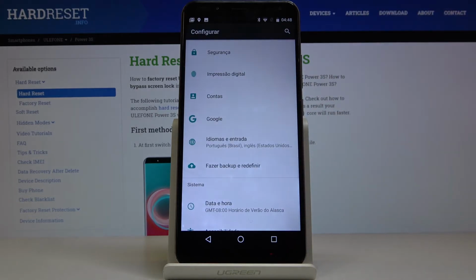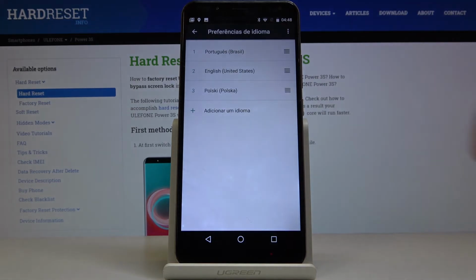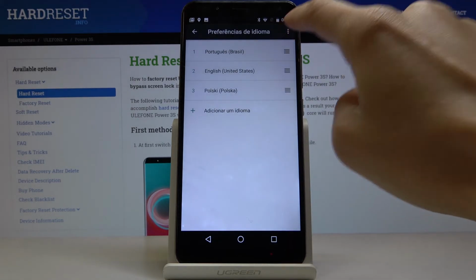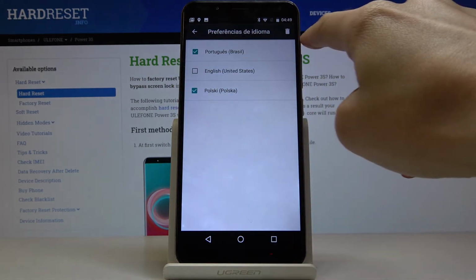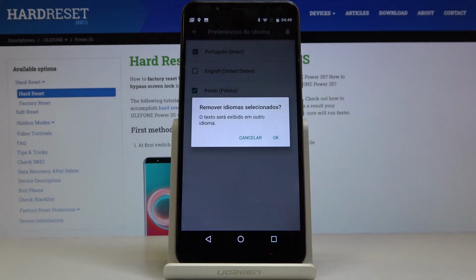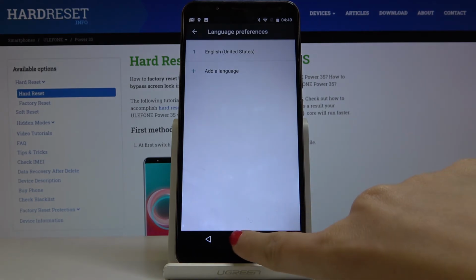Then whenever you would like to change it again, just select languages and input languages, and you can either remove unnecessary language by tapping on more, then tap on remove, mark unnecessary languages and click on bin, or you can add another language the same way as previously we added Portuguese. So this is it, that would be all.